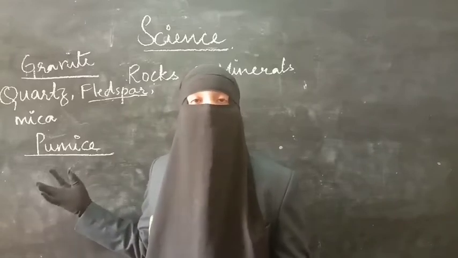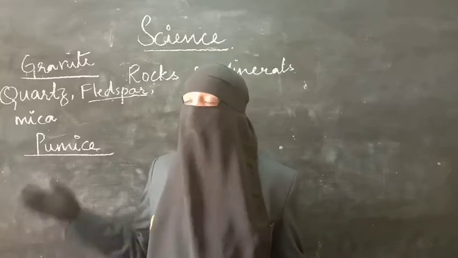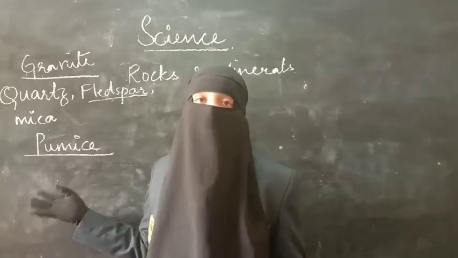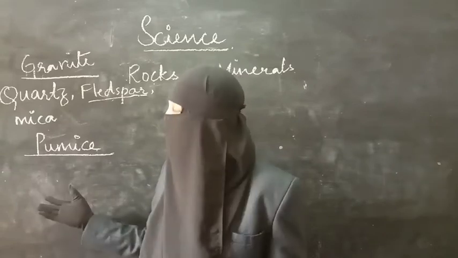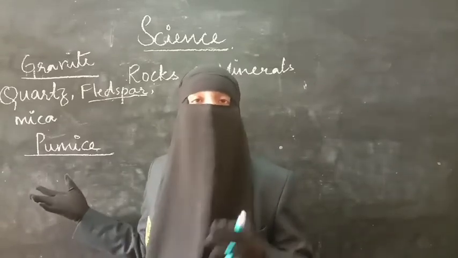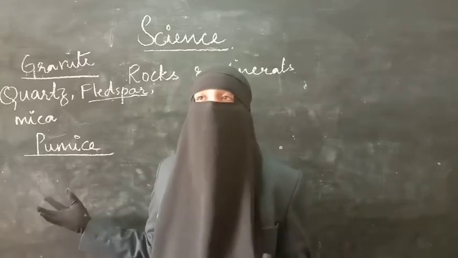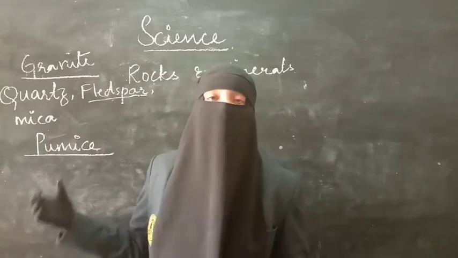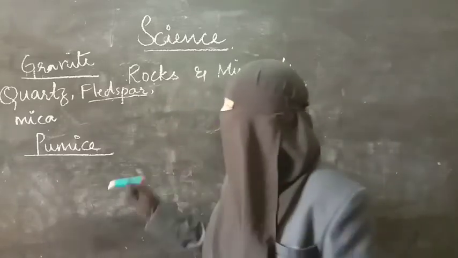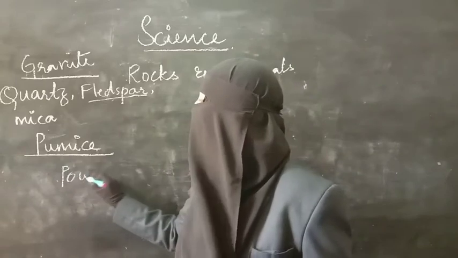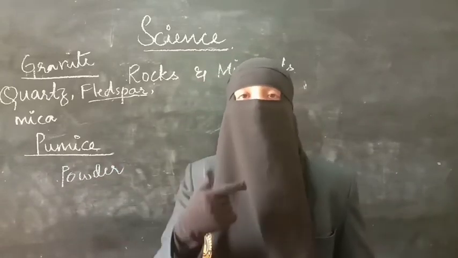Pumice is light colored lava. It is not as dark as granite or other igneous rocks, but very light colored. You can find creamish colored pumice, or light colored lava. And as pumice has good quality, it is used by dentists. Pumice is crushed, and the powder of pumice is used for cleaning our teeth.